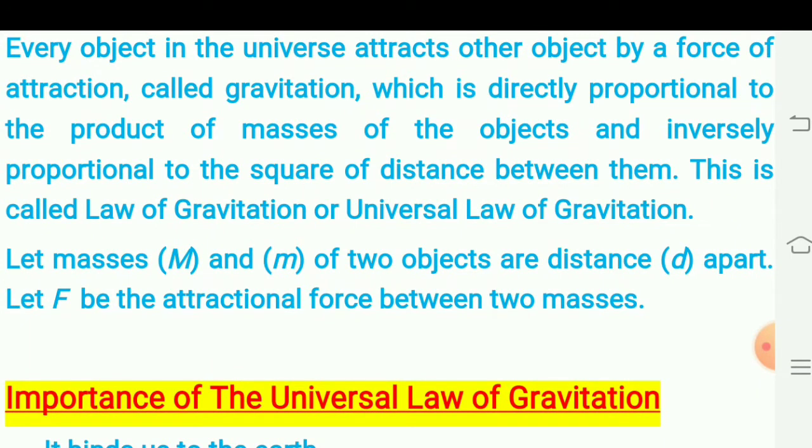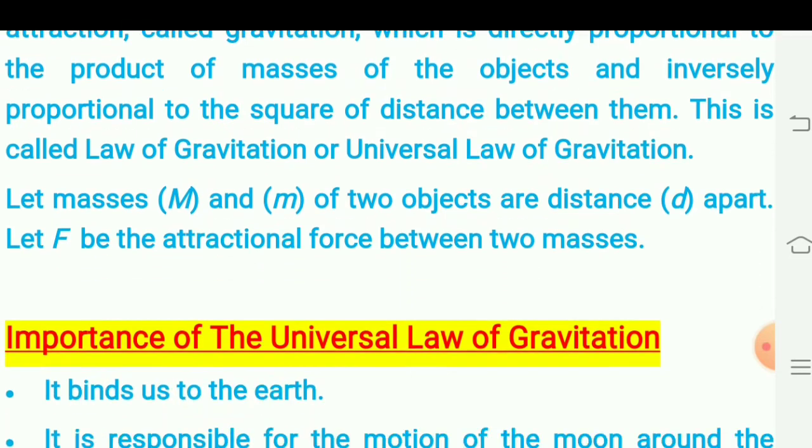So from this we can write the law of gravitation as F is directly proportional to 1 upon d square, and F is directly proportional to the product of masses of the two bodies, that is M into m.